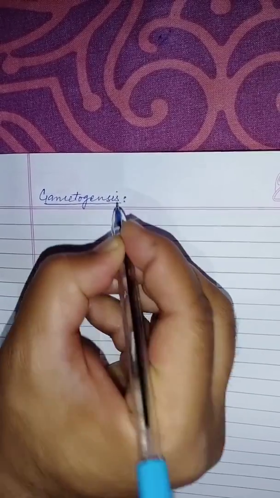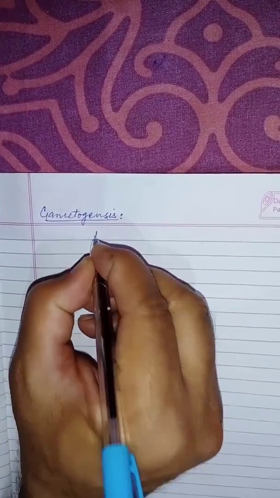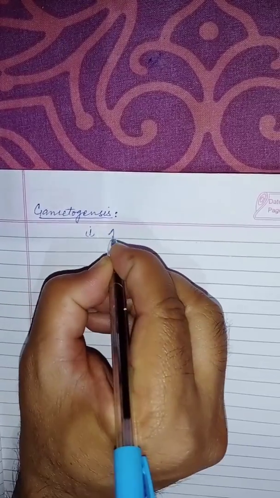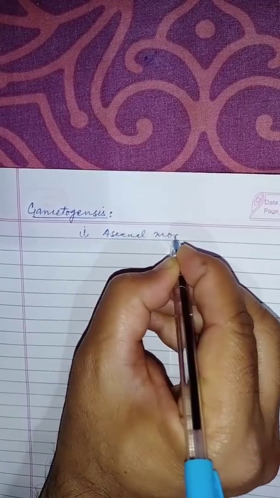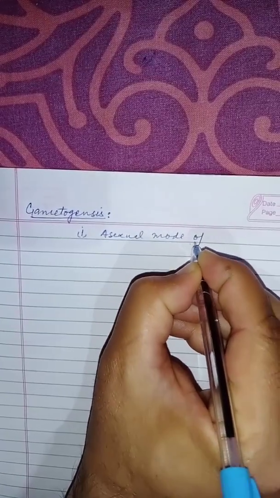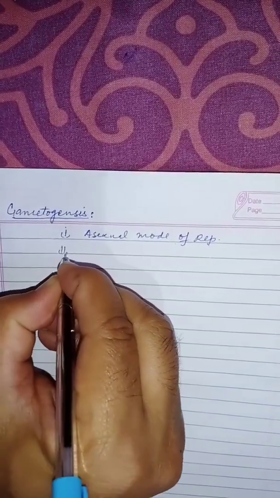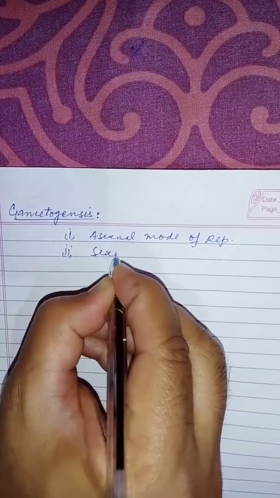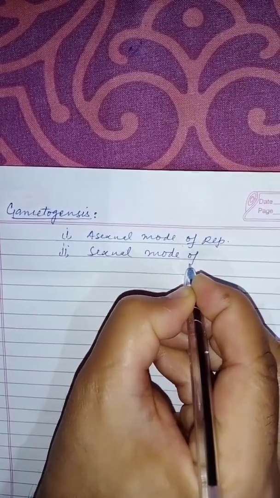Before coming directly to gametogenesis, I would like to tell you that there are two modes of reproduction in organisms. One is asexual mode of reproduction and another is sexual mode of reproduction.